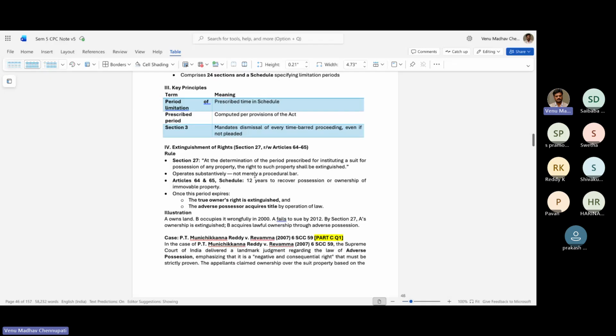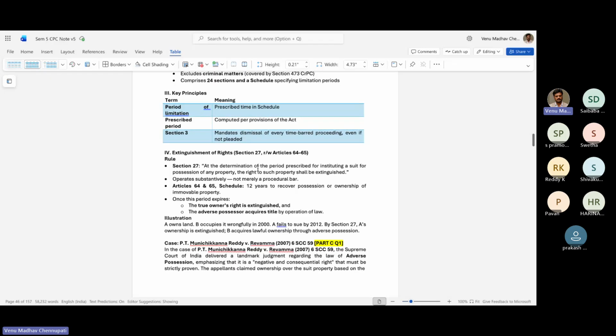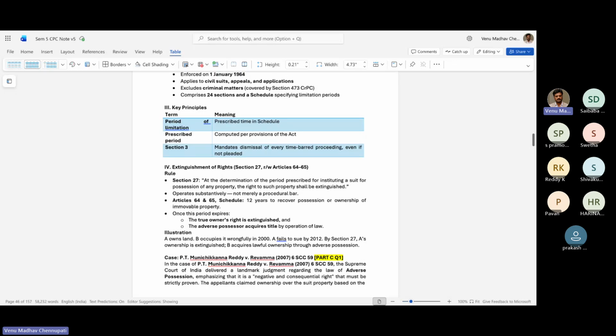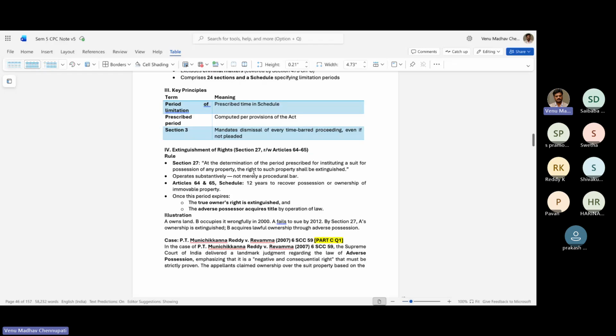So, different scenarios. We will go through the first scenario, which is extinguishment of rights. For example, they may ask: tell us about the Limitation Act and then specifically on extinguishing of rights. That is section 27, read with articles 64, 65. What does 27 say? At the determination of the period prescribed for instituting a suit for possession of any property, the right to such property shall be extinguished.